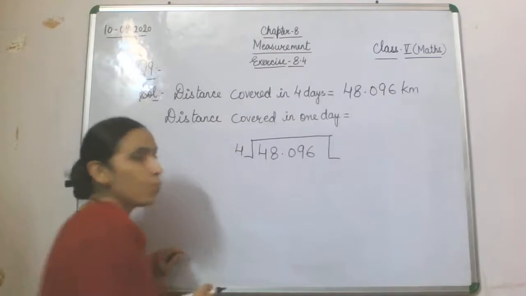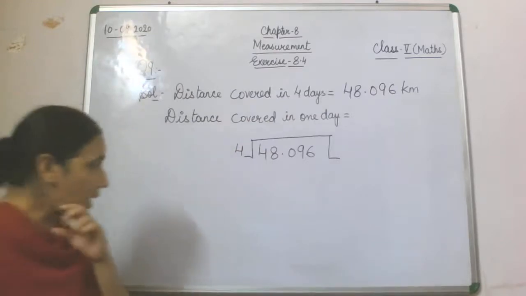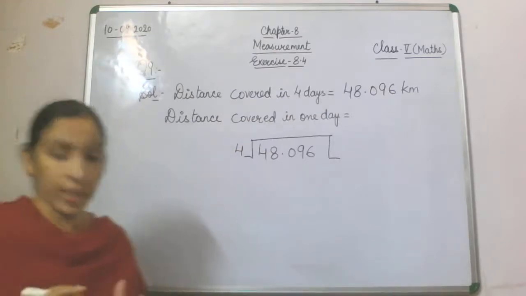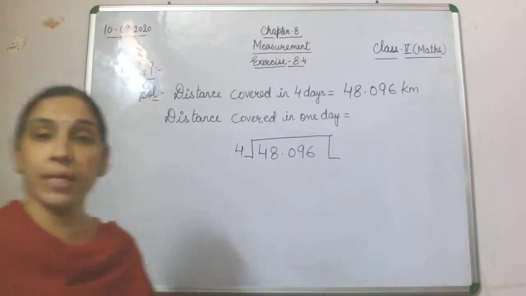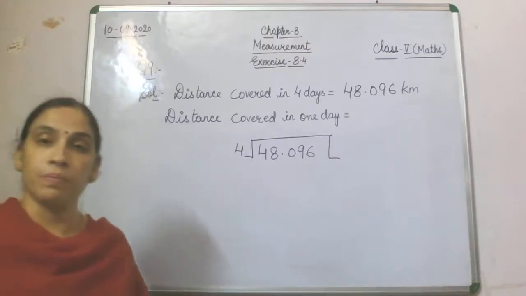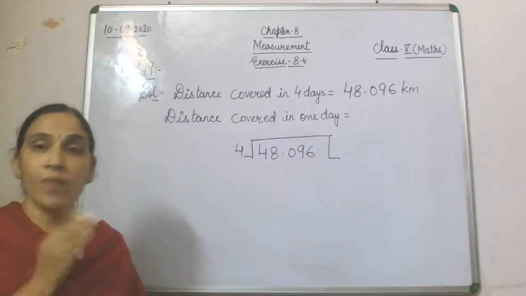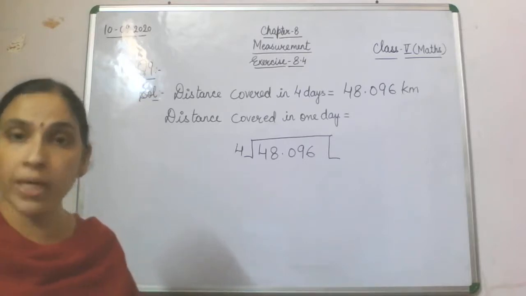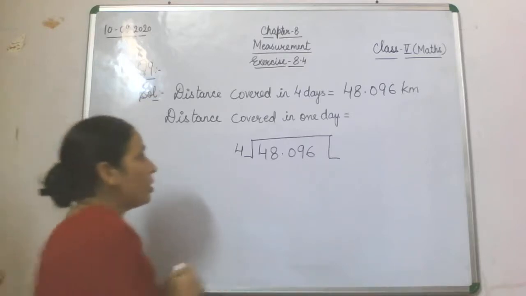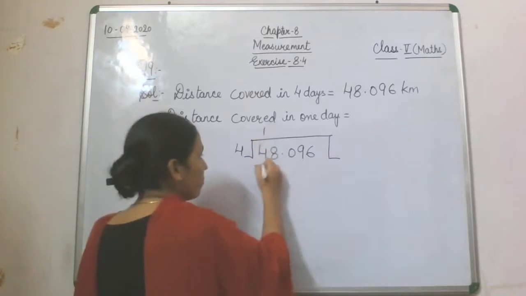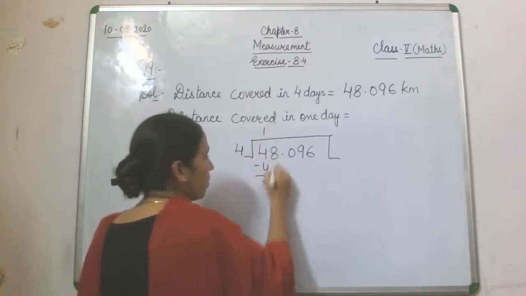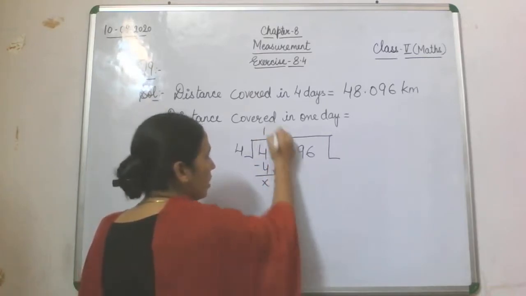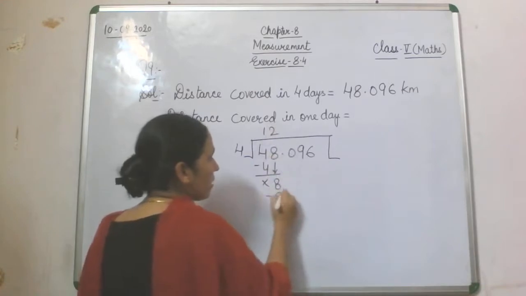So we'll do the division, and wherever we get a decimal in the division of a decimal number, we will put the decimal in the quotient. Now 4 ones will be 4, nothing will be left, 8 will get down. Now 4 twos will be 8.